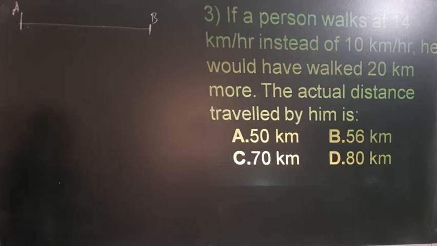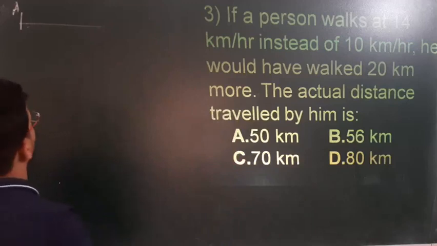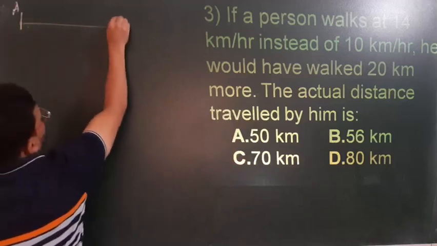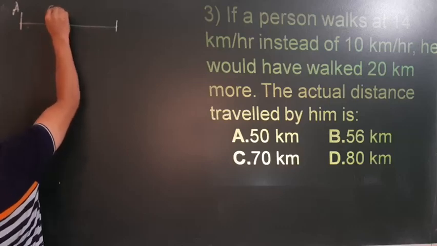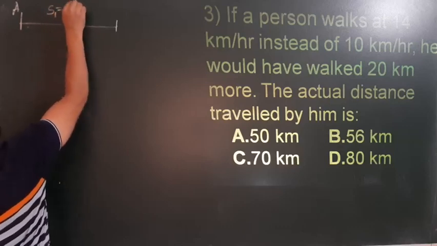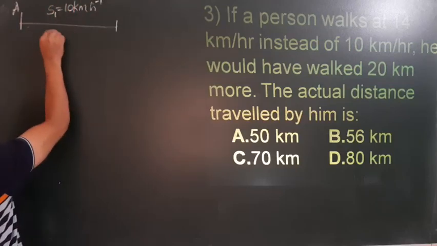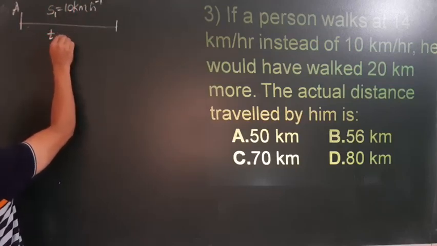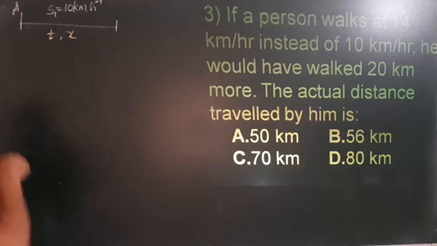What does this mean? If the time is the same here, time is the same. Now suppose he covered with speed S1, if it is covering with speed 10 kilometer per hour, time will be t. He will cover distance x.